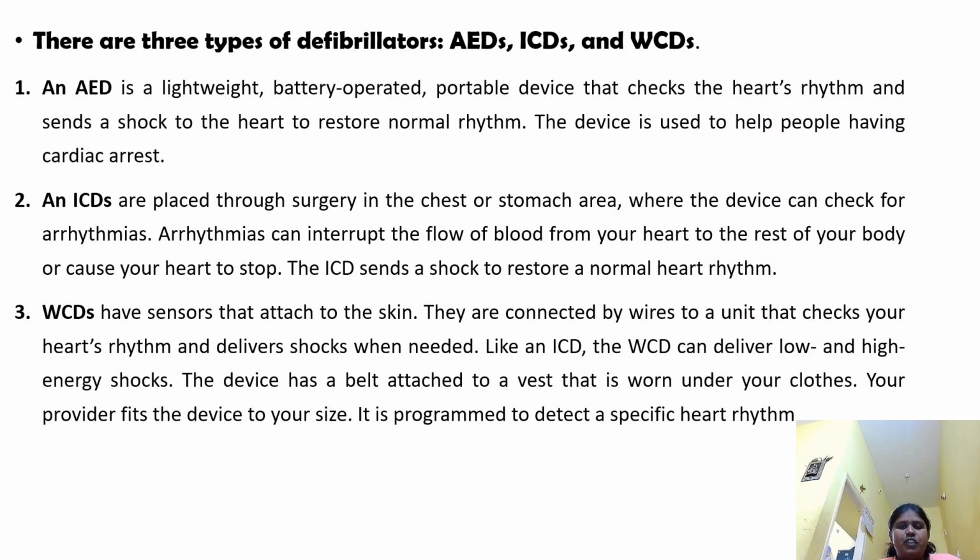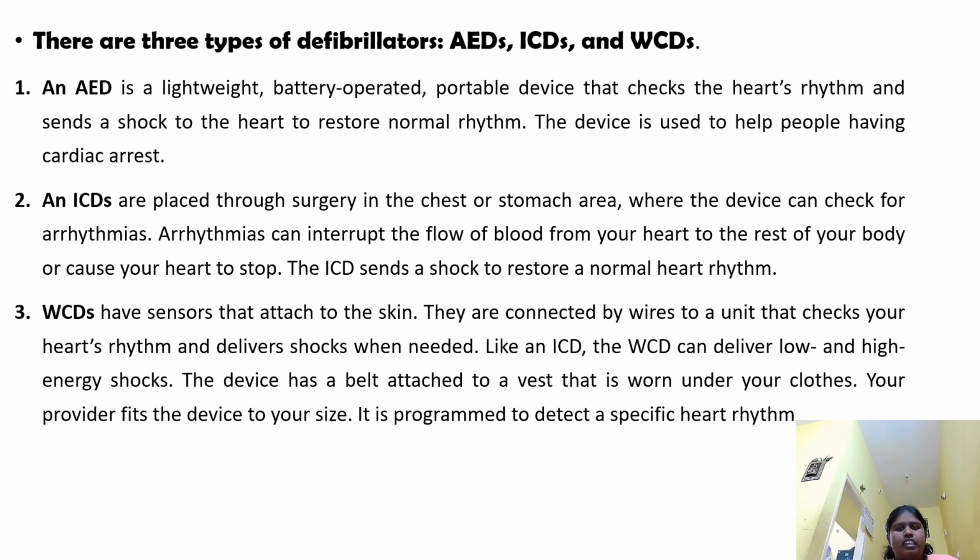There are three types of defibrillators, namely AEDs, ICDs, and WCDs. An AED is a lightweight, battery-operated portable device that checks the heart rhythm and sends a shock to the heart to restore normal rhythm. ICDs are placed through surgery in the chest or stomach area where the device can check for arrhythmias. Arrhythmias can interrupt the flow of blood from your heart to the rest of your body or cause your heart to stop.